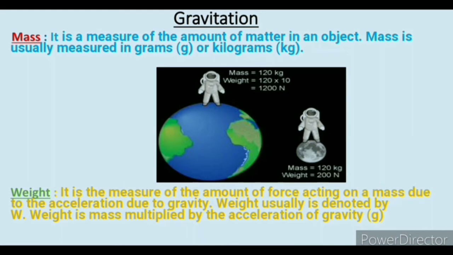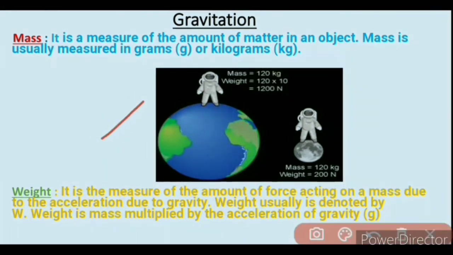Definition of mass. It is the measure of the amount of matter in an object. Mass is usually measured in grams or kilograms, but its SI unit is kilogram. Now we have the definition of weight. It is the measure of the amount of force acting on a mass due to acceleration due to gravity. That means it is a measure of gravitational pull on an object. Weight is usually denoted by W.